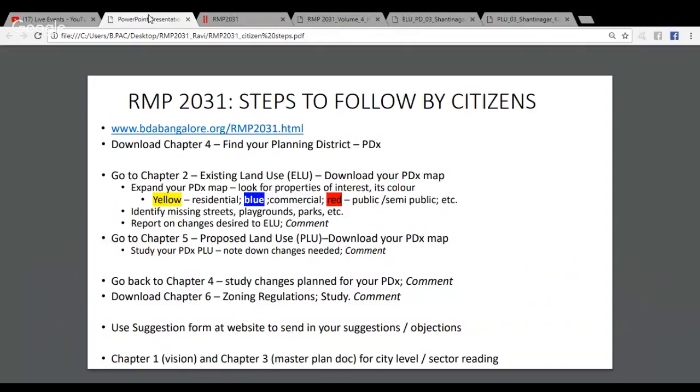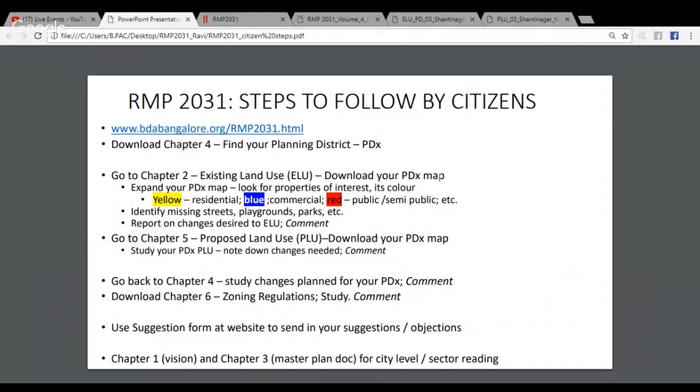When you go to Chapter 2, existing land use, you download the planning district map related to your area. Once you download that, you expand your PDF map and look for the various properties shown there. They typically have a color code. We will shortly have a look at a particular planning district map. Yellow is residential, blue is commercial, red is public, semi-public, and so on. There's a whole legend of what each of them means.